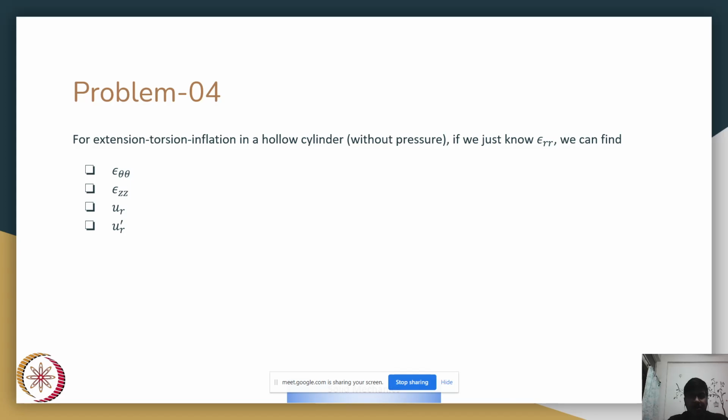Problem number 4. For extension, torsion, inflation in a hollow cylinder without pressure, if we know just epsilon r, what can we find? Start with your u z. So this is what we are given.